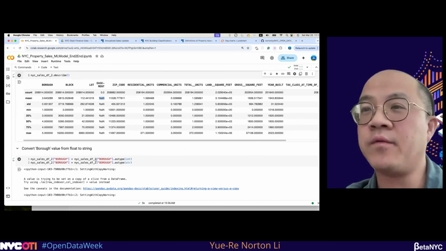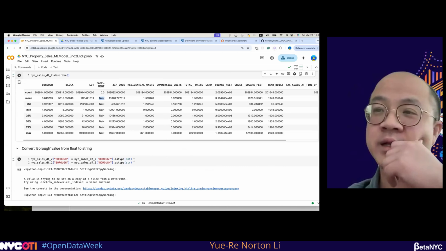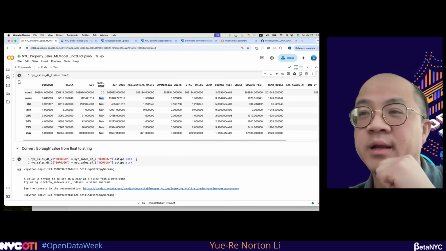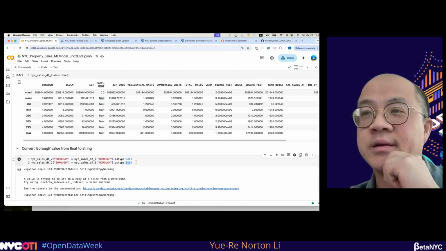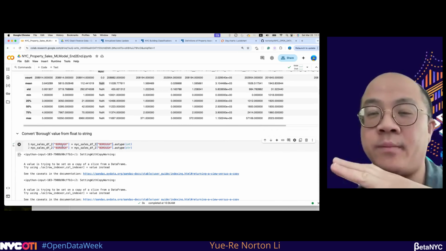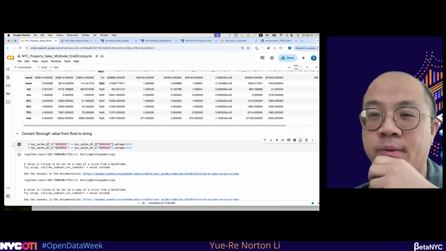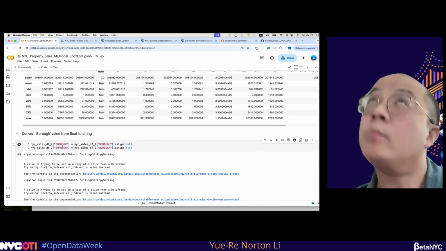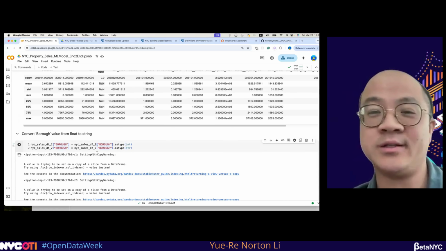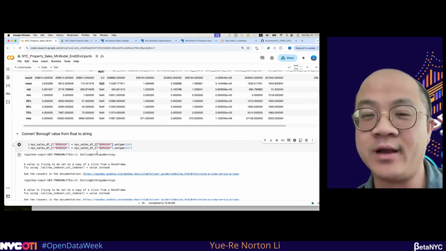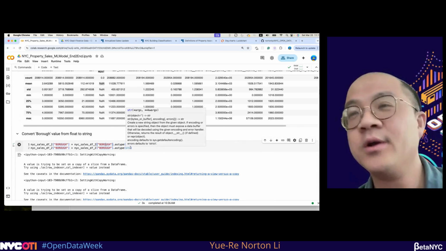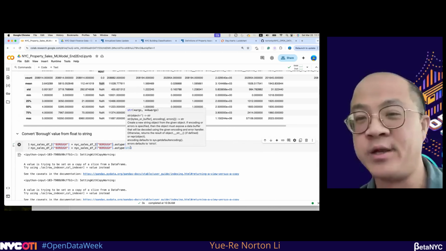And the next step: some of the columns you can see are integers at the beginning, but we actually want them as strings. For example, the borough here indicates the five boroughs: the Bronx, Brooklyn, Manhattan, Staten Island, and Queens. Those values have no numeric meaning. If they are assigned 1, 2, 3, 4, 5, it's better we change them to strings. When you feed them into the model, those values will then not be involved in the computation.